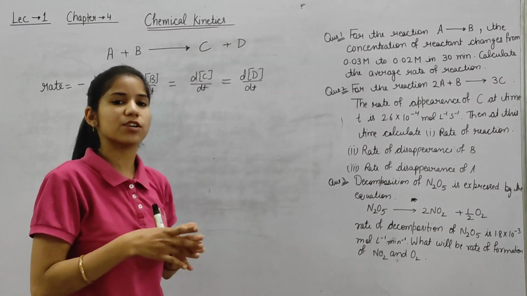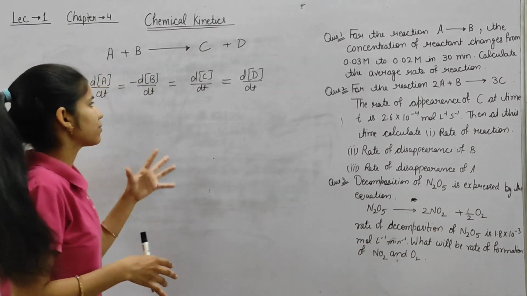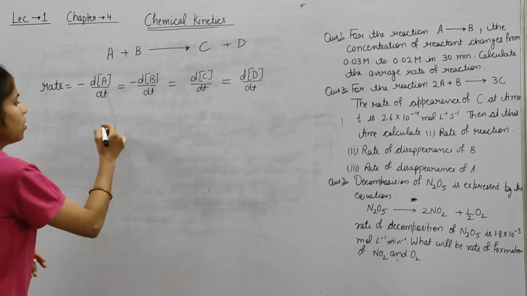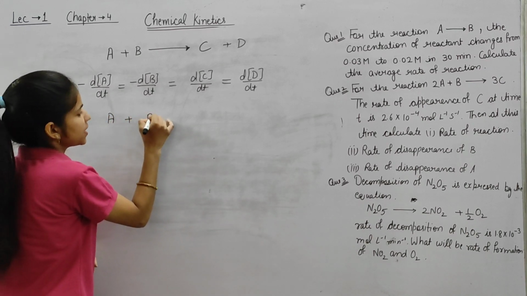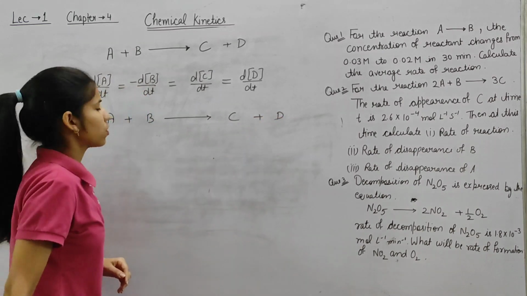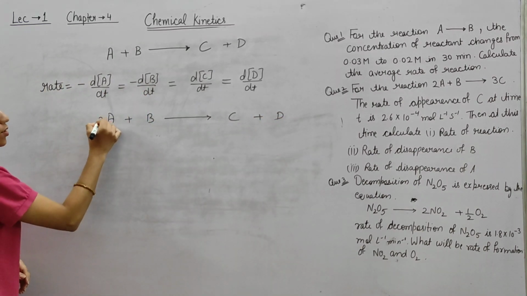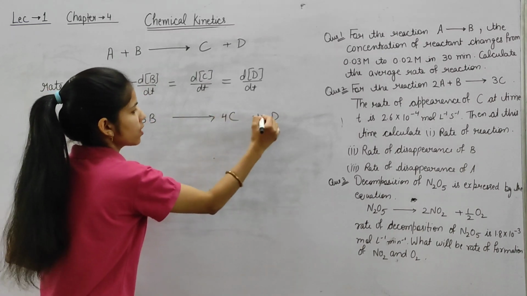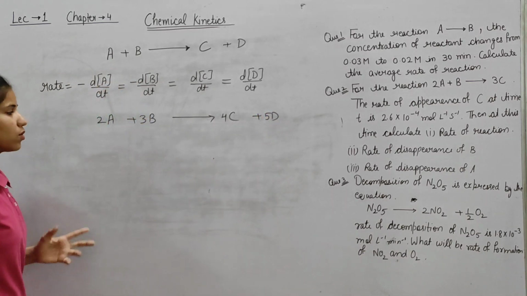If stoichiometric coefficients are present, what would the rate be? So 2A plus 3B gives 4C plus 5D. Okay.